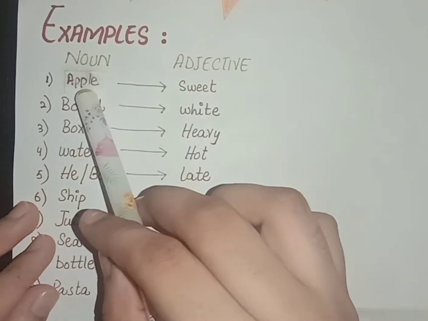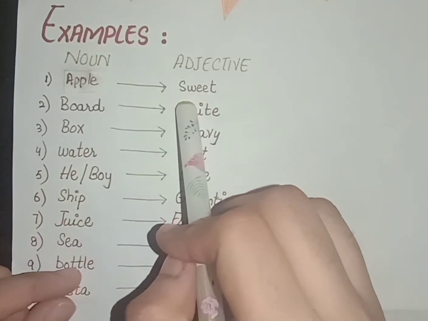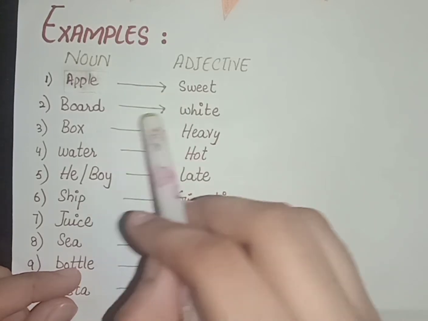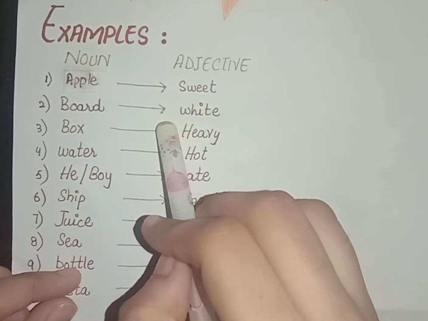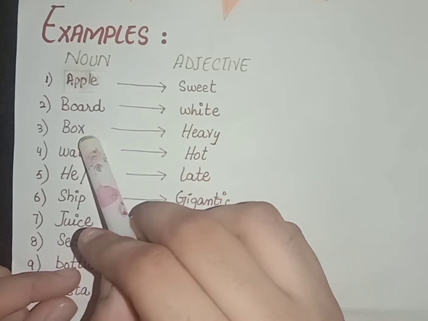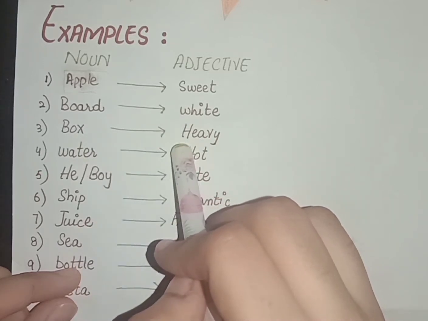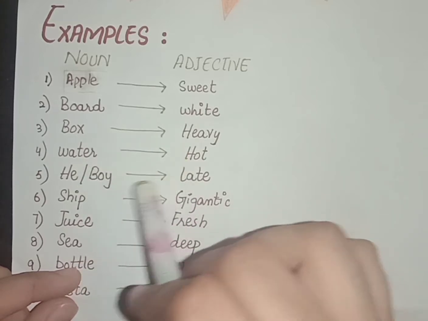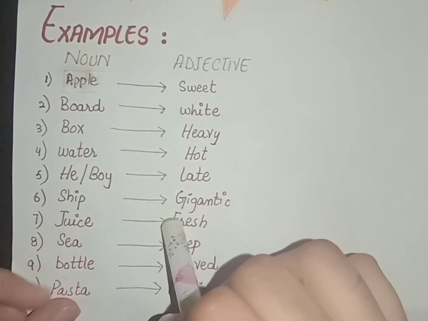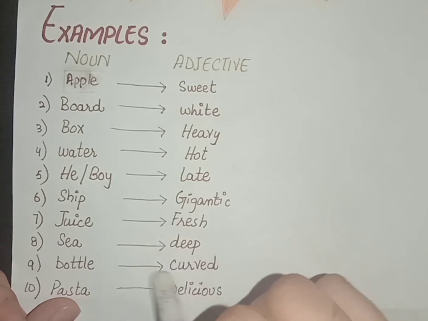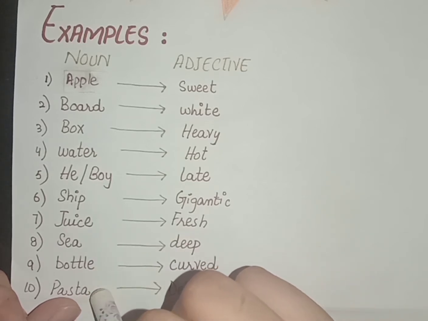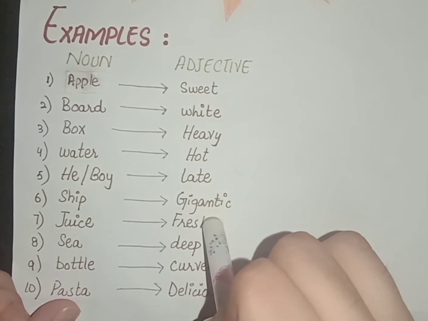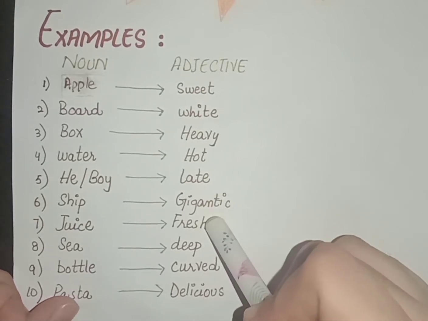Apple, sweet. Apple can be any apple, but sweet refers only to the apple which is sweet. Board can be any board, but whiteboard is a particular board which is white. Box can be any box, but its adjective makes it particular or specific, so box is heavy. Hot water, late boy, gigantic ship, fresh juice, deep sea, curved bottle, delicious pasta. So these are some nouns and their adjectives we can use in our example sentences.